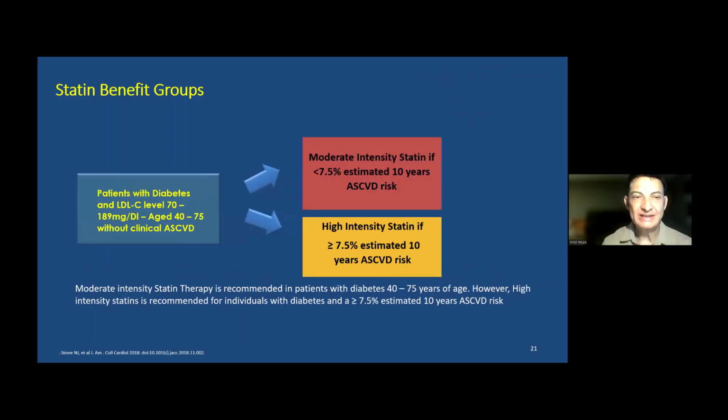So the second group, as I said, the patients who are diabetic and whose LDL cholesterol levels are between 70 and 189 milligram per deciliter. So they do not have a very high LDL cholesterol level, but they are again classified into two groups. If we calculate the future risk of cardiovascular event, they would fall in a category of moderate risk, where the future risk is less than 7.5% for future cardiovascular event. And then if the future risk for cardiovascular event that has been calculated with the risk calculator is more than 7.5%, then here you have got to use high intensity statin.